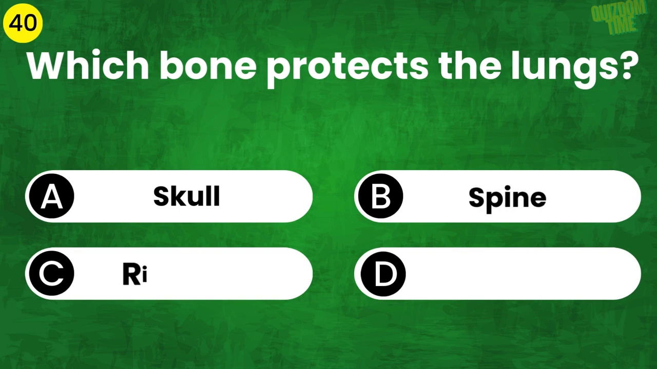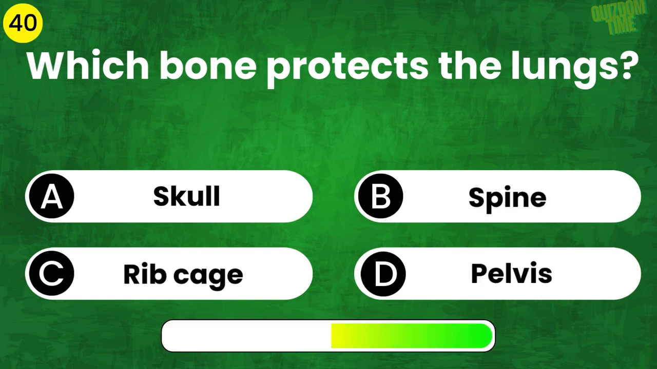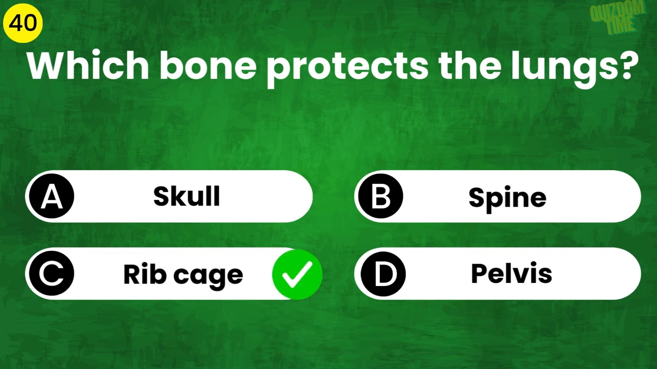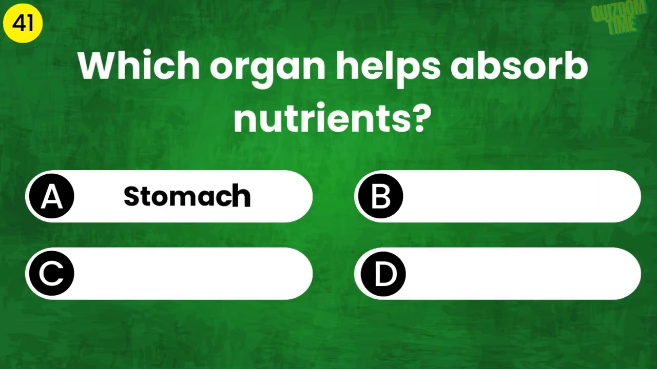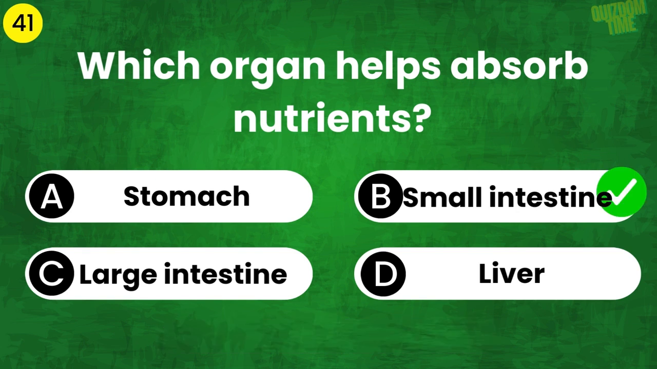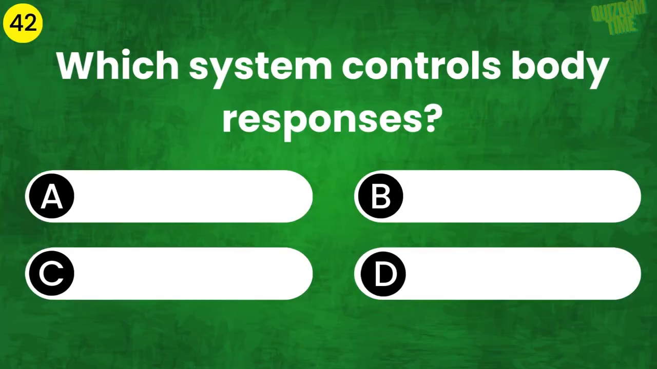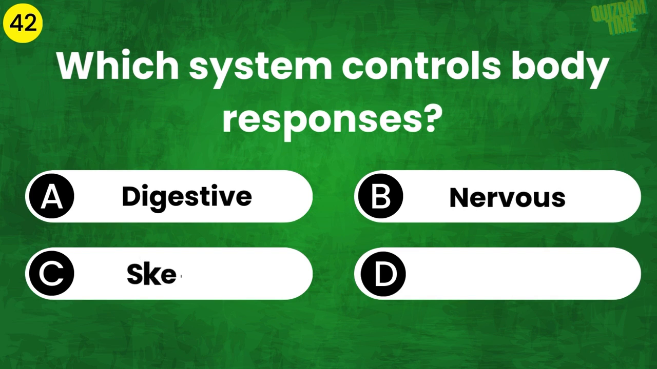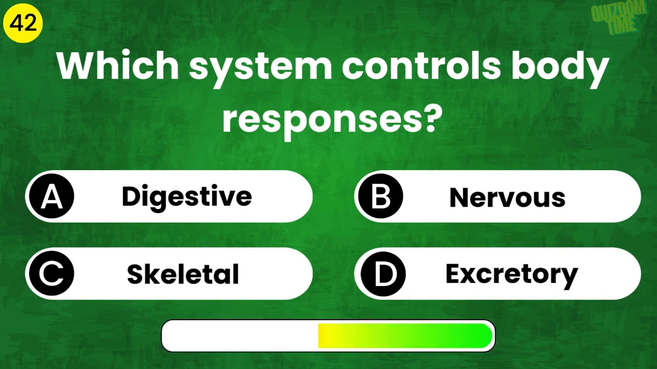Which bone protects the lungs? The answer is rib cage. Which organ helps absorb nutrients? The answer is small intestine. Which system controls body responses? The answer is nervous.